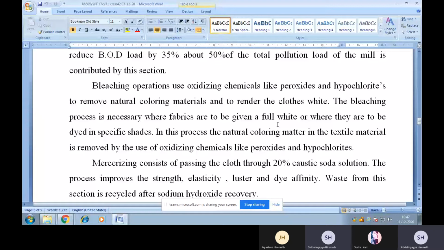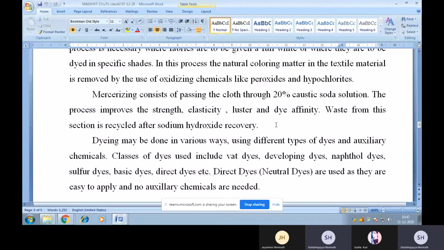The next process which leads to the generation of wastewater is mercerizing. It consists of passing the cloth through 20% caustic soda solution. The process improves the strength, elasticity, luster, and dye affinity. Wastewater from this section is recycled after sodium hydroxide recovery.